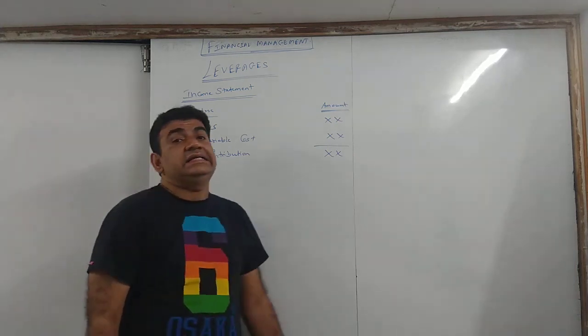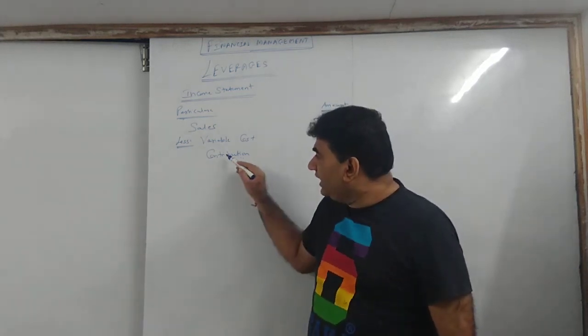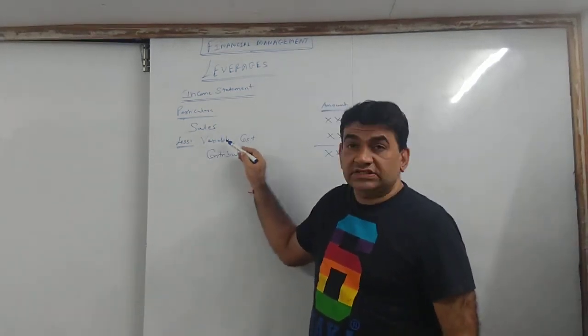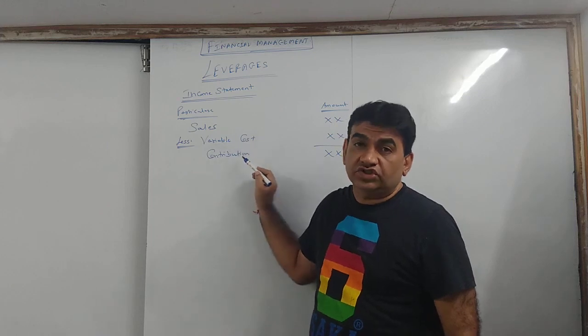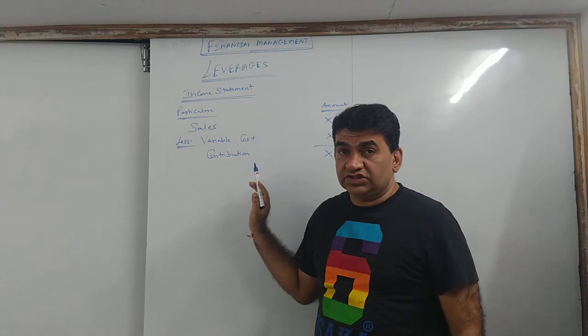Contribution is nothing but the difference between sales and variable cost. It is the excess over the variable cost. Okay? In short, the difference between sales and variable cost.